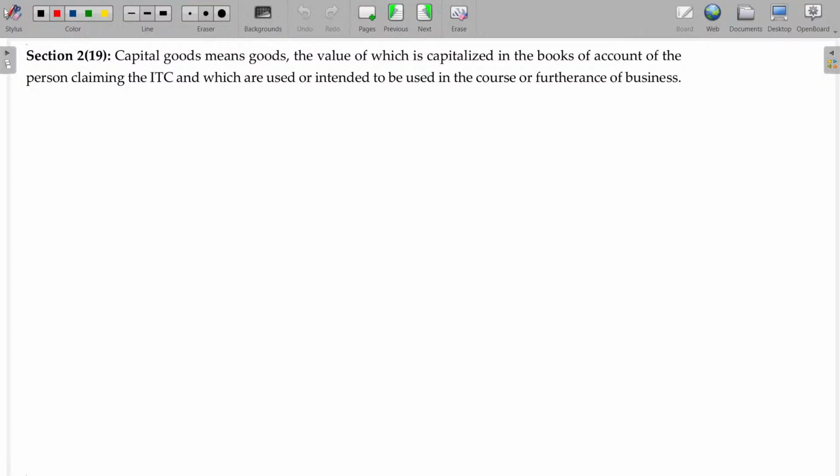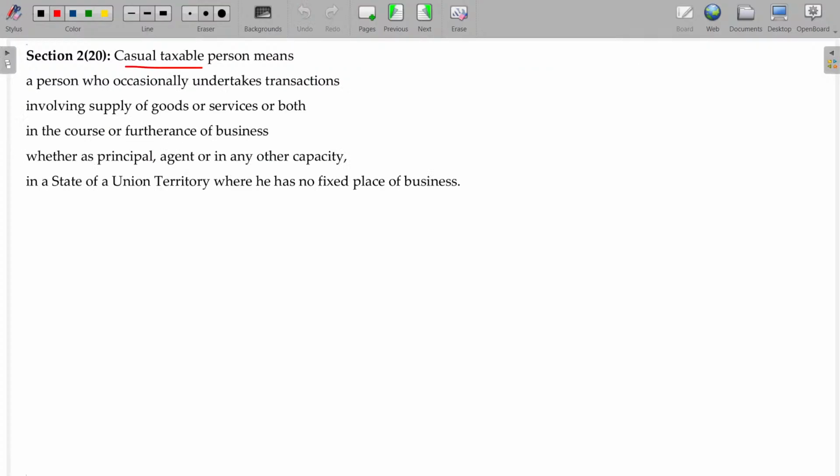You know what is called capital goods. Any asset will be capital goods. Casual taxable person I also explained: a person who occasionally undertakes the transaction, usually for a short period.